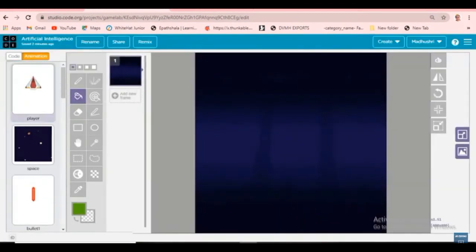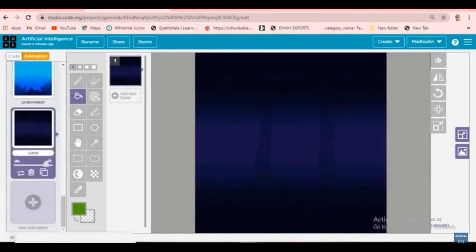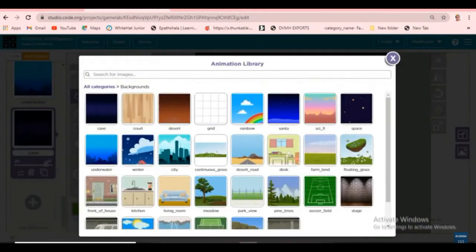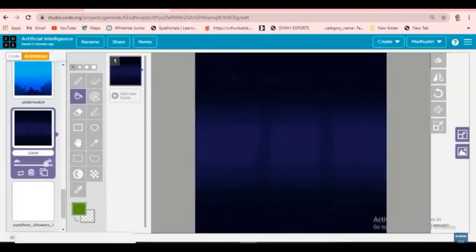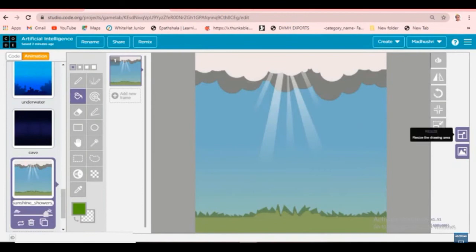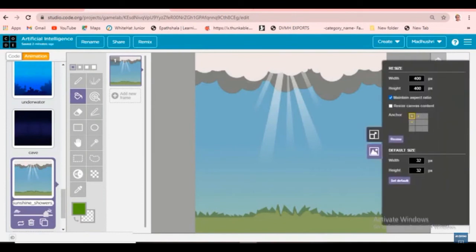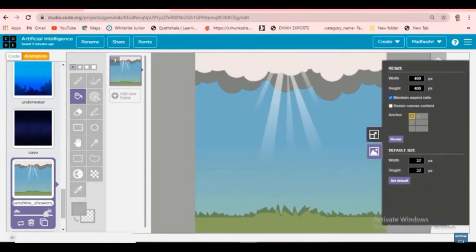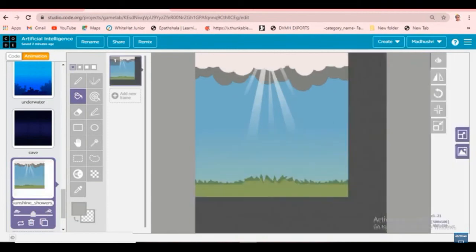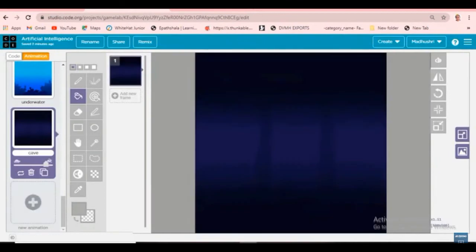We'll also create like this, and you can also resize it. For example, we'll just take a background itself. I'm just taking this sunshine showers. If you need to resize this, for example, this is in pixels. I'm just giving it as 500. Let's resize, and when you fix it like this, it will be coming. Then you have to give the same name there.